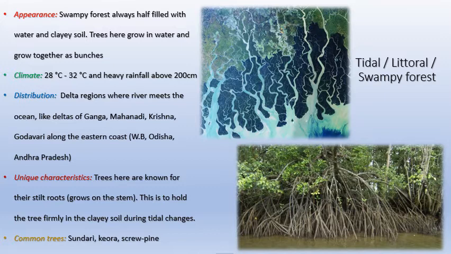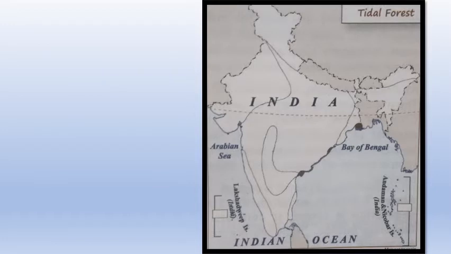The world famous tidal forest in India, the mangrove forest, a UNESCO World Heritage Site, is called Sundarbans. I think everybody should know Sundarbans because it's world famous. Everybody in India knows Sundarbans, and the Sundari tree is actually related to Sundarbans, and that is why it is one of the most common trees found here.